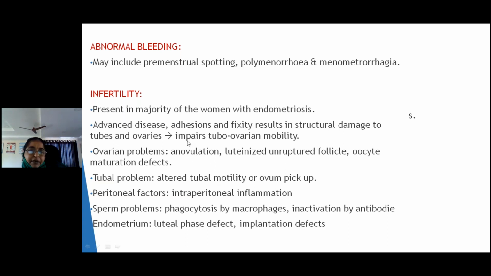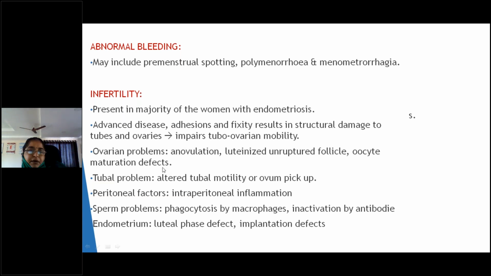Number 2, ovary. When you come to the ovary, what are the problems we come across for the infertility? There can be anovulation. There won't be any ovulation. Number 1. Even though there is ovulation, the ovum is not released. That is known as luteinized unruptured follicle. The follicle is not ruptured here. Number 3, oocyte maturation defect. Everything is fine, but it is not matured.